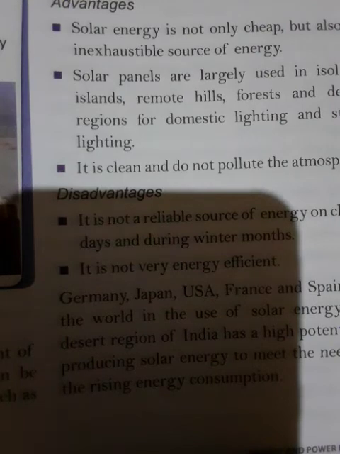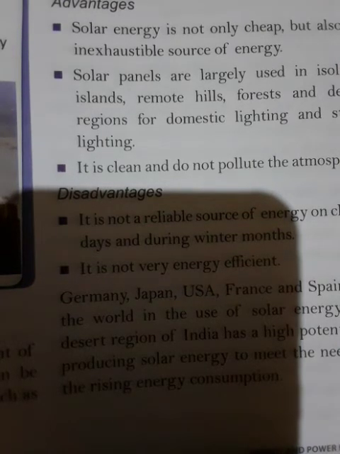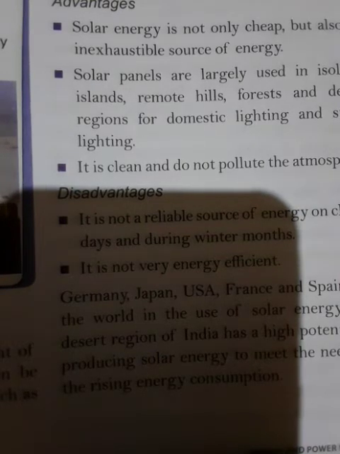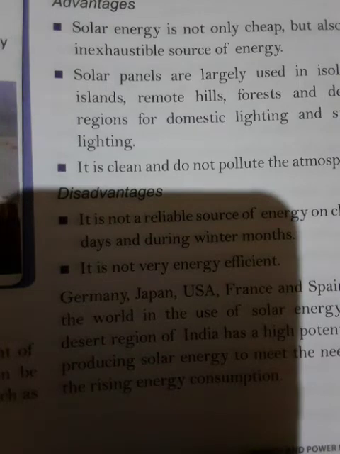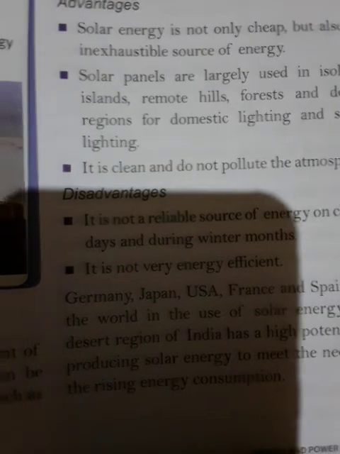What type of river should it be? It should be a perennial river, meaning the river should have water throughout the year so that a continuous supply of electricity can be ensured. Thus, snow-fed rivers are more preferable than rain-fed rivers. The climate should be such that the river does not freeze during the winter months.